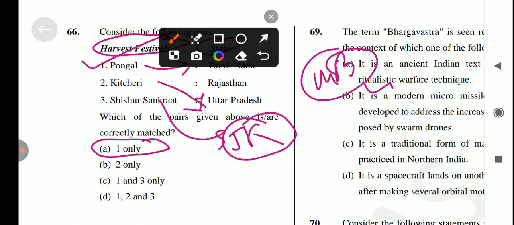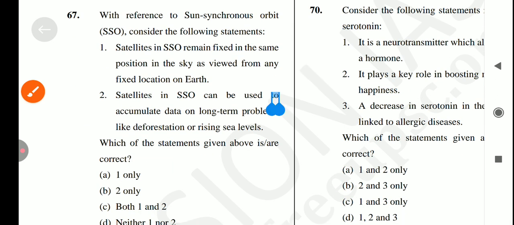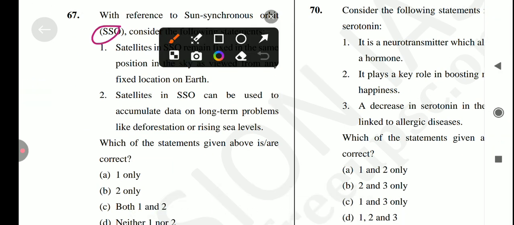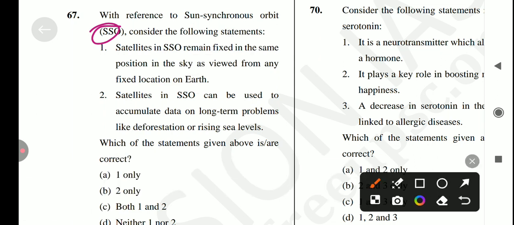Okay, so answer is option number A. Let's come to the next question, which is with reference to sun synchronous orbit, SSO. First statement is satellites in SSO remain fixed in the same position in the sky as viewed from any fixed location on the earth. Is it true?